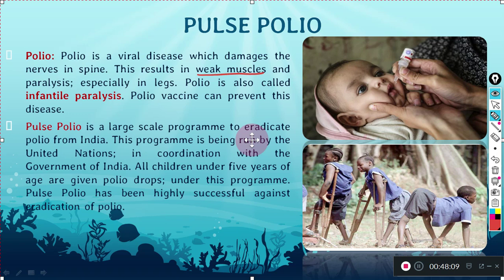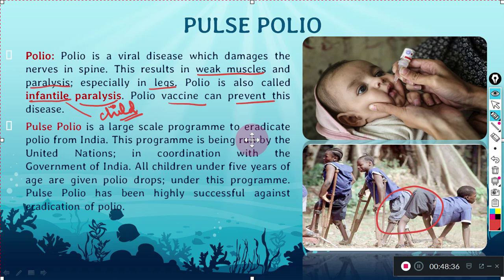So the polio vaccine can prevent this disease, and pulse polio was a large scale program to eradicate it in India. It was run by the United Nations with India, and all children under 5 years of age were given polio drops. Now we know that it has been eradicated successfully, and we are not having any case of polio here. Now we are moving to the next slide.